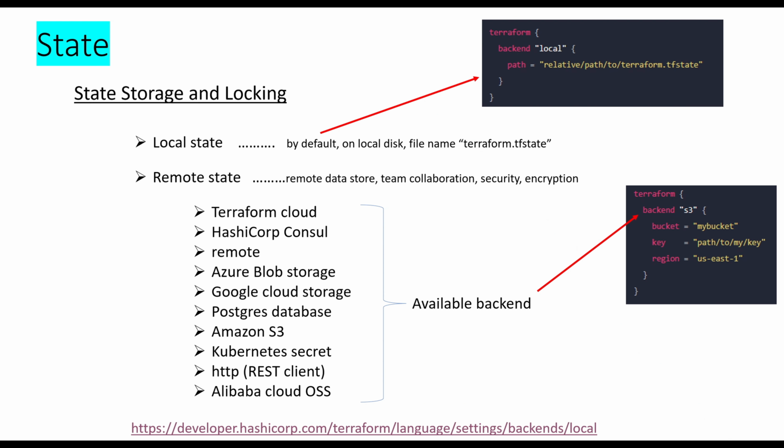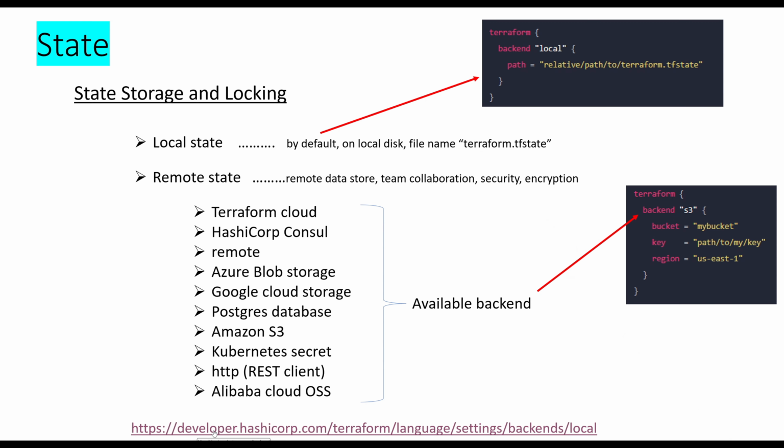The backend block in the configuration determines where Terraform stores its state file. Backends are responsible for supporting state locking if possible. Not all backends support locking. What actually is state locking? With state locking, Terraform locks your state for all operations that could write state. This prevents others from acquiring the lock and potentially corrupting your state. State locking prevents concurrent runs of Terraform against the same state. Some examples of backends that support state locking are AWS S3, Postgres database, Google Cloud Storage, and Azure RM. Please follow the documentation for the details.